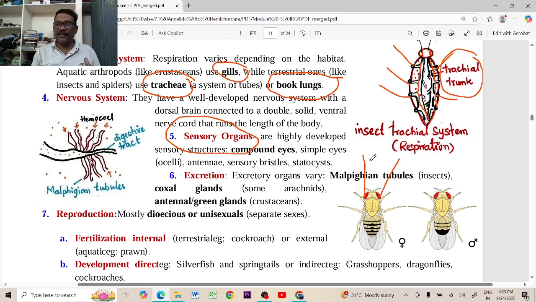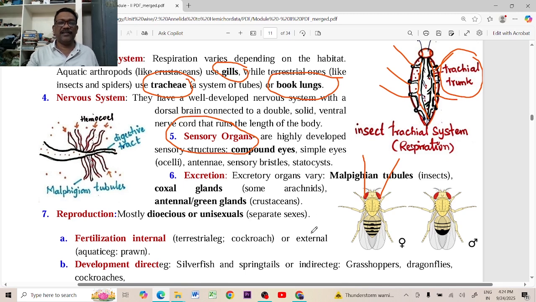That's why they can identify what is going on in the surrounding environment. If there is any movement in the surrounding environment, they can easily escape from there. That is the speciality of the compound eye with its ommatidia.